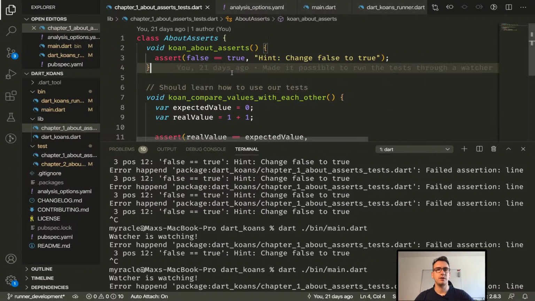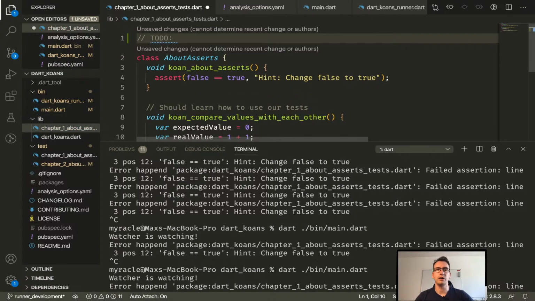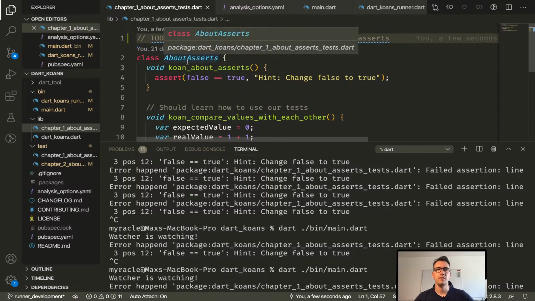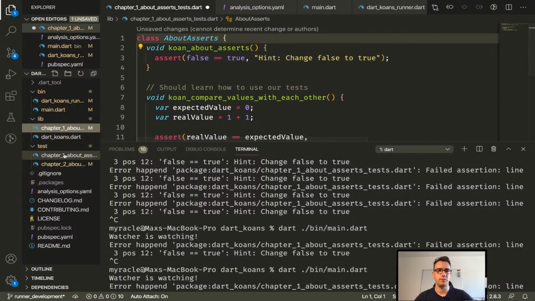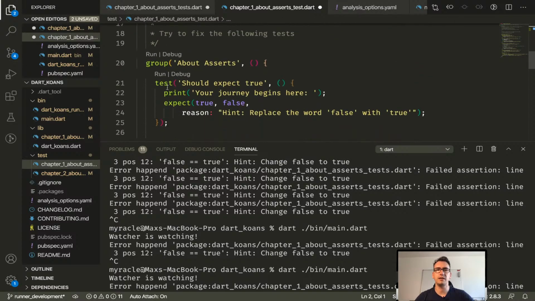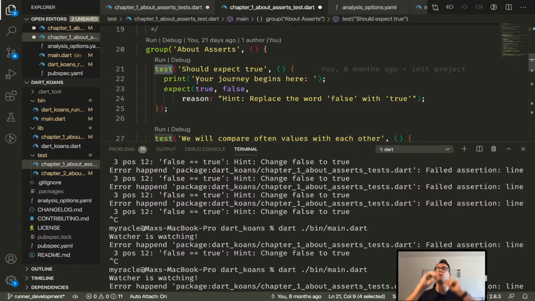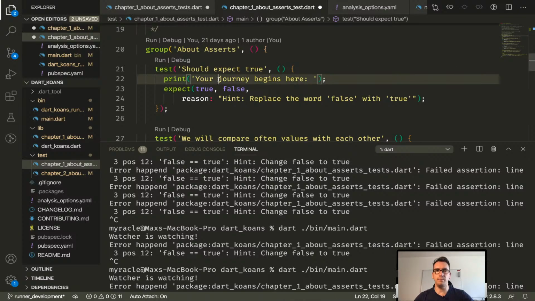Cool. So, and then we want to have all this information transferred into real Dart files with asserts. Because the problem is the normal tests are working with information like group and test, right? Which was pretty easy to use, but the problem is that the order in which the tests are running is not fixed. And this is what I want to change with the test runner here in my case.